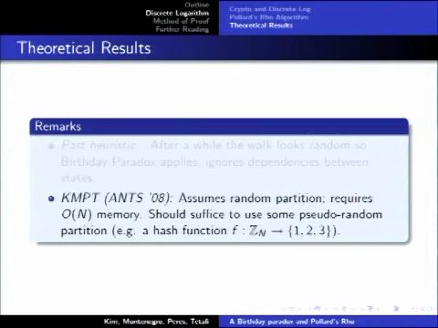In our analysis, we make one assumption, which was referred to, that we really have a random partition. To actually store a random partition, we would have to store order n bits. So that would defeat the purpose of the Pollard Rho algorithm, which involves very little memory. But it seems likely that if we work with some hash function that looks fairly random, then the analysis is roughly correct. But we don't have a proof for any specific example of that. So we'll make the assumption that we really have a random partition and claim that that's at least a lot better than the previous heuristic, and it seems likely that it should be fair.